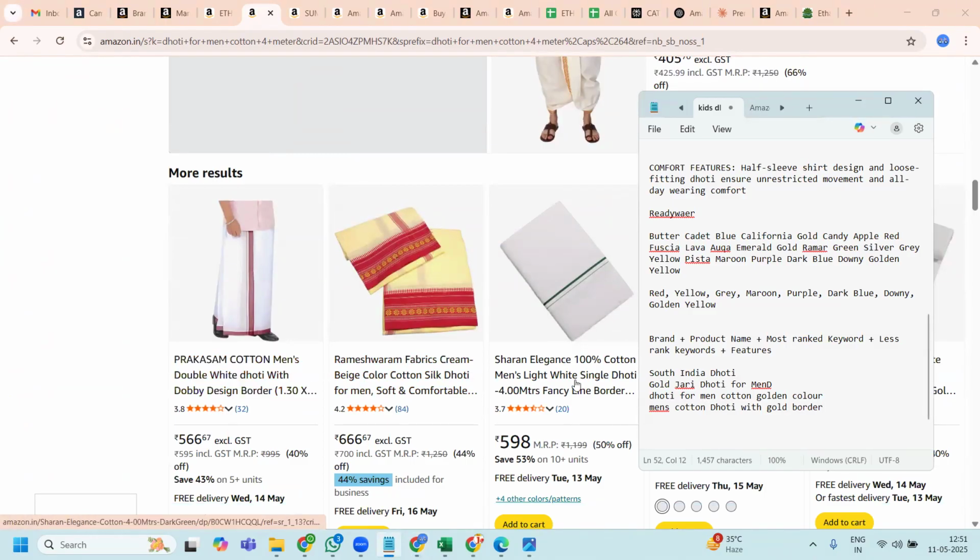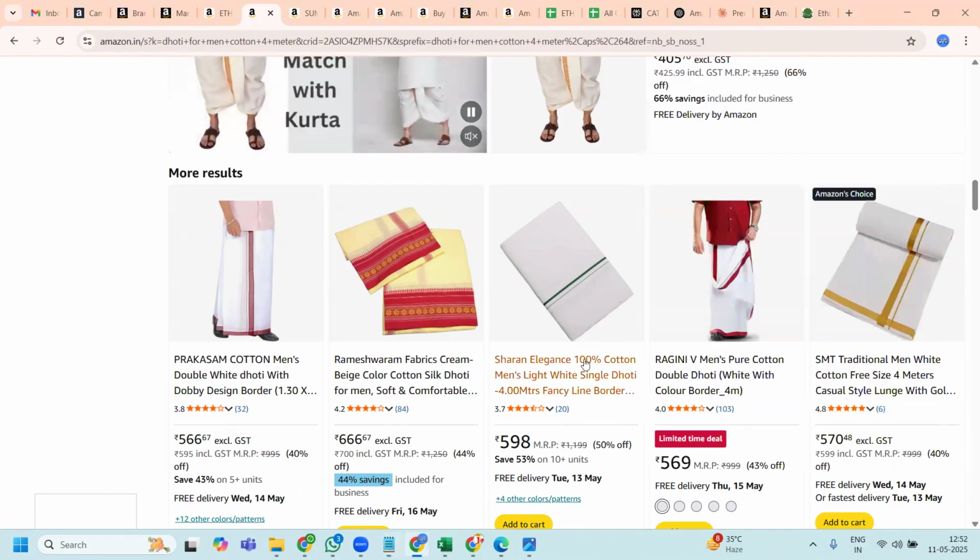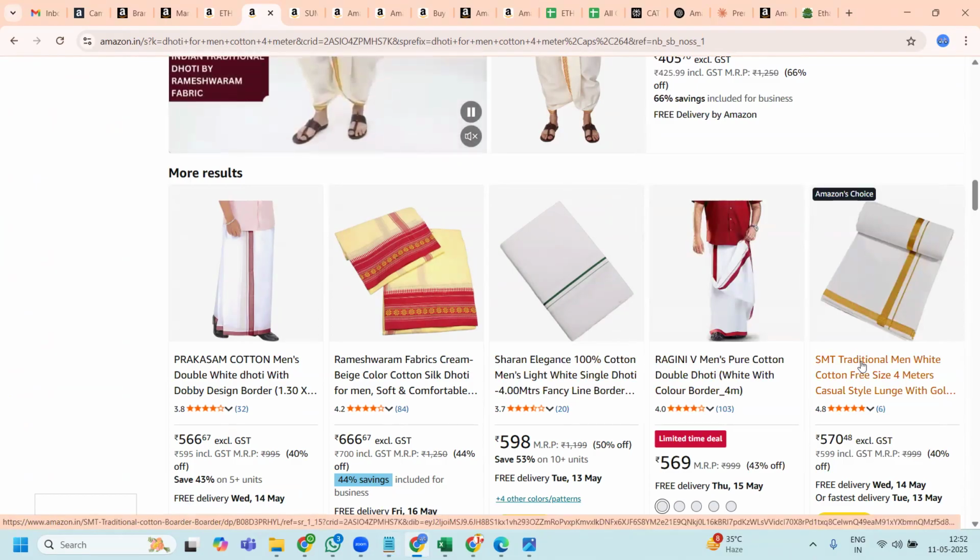So I will take that. Men's, instead of cotton, I will take it as white dhoti with golden color. The material and all I will add later on. Like it is given 100% pure cotton, men's white dhoti, free size. So I can mention all these details.